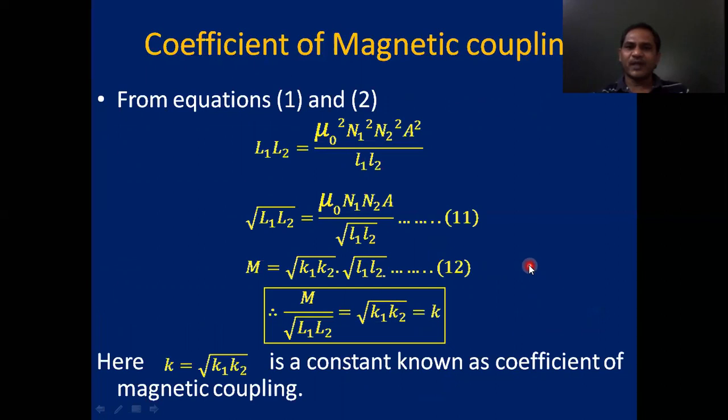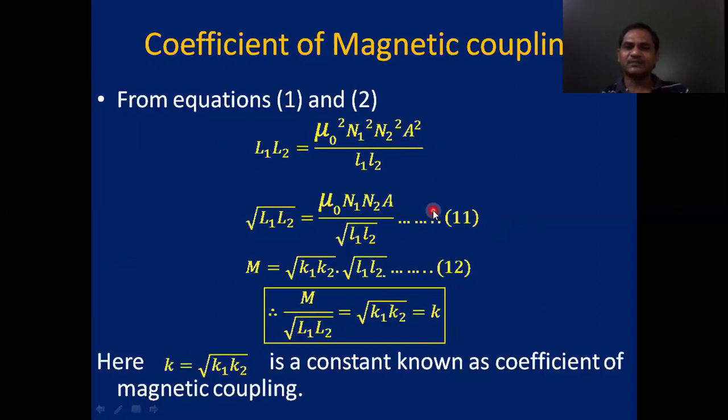But from equation 1 and 2, what do we have? L1 equals mu naught N1 square A by l1, and L2 equals mu naught N2 square A by l2. Multiplying those two equations, we get L1 L2 equals mu naught square N1 square N2 square A square by l1 l2.